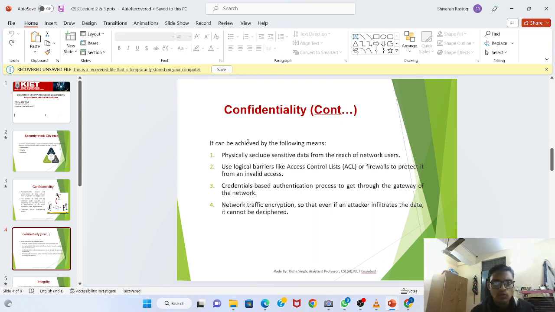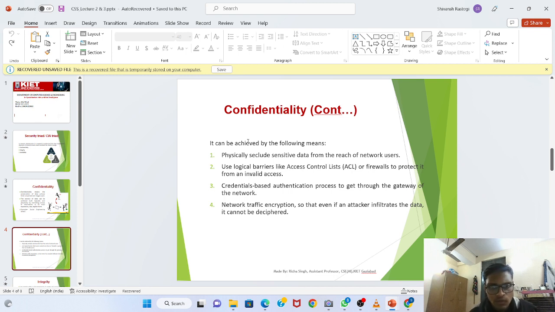Confidentiality can be achieved through the following means. First, physically seclude sensitive data from the reach of network users. So what is sensitive data? Our sensitive data we separate physically, using things such as a firewall, so that it is separate from the reach of network users. Second, use logical barriers like access control lists or firewalls to protect it from invalid access. Then, credential-based authentication, and encryption and decryption through a gateway, we can maintain the confidentiality of our data on the network.